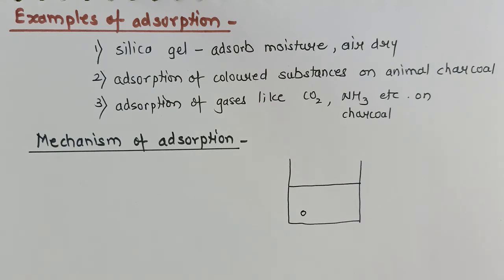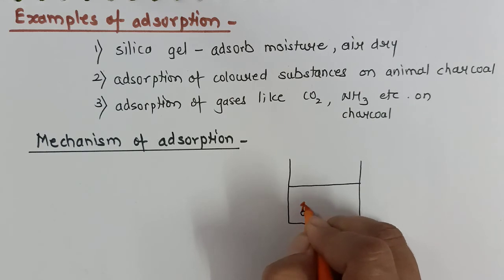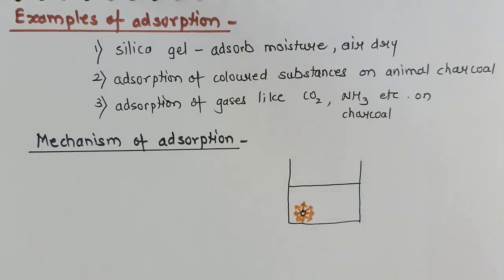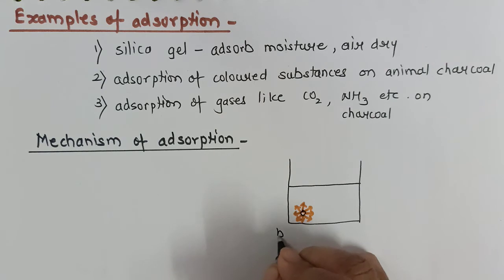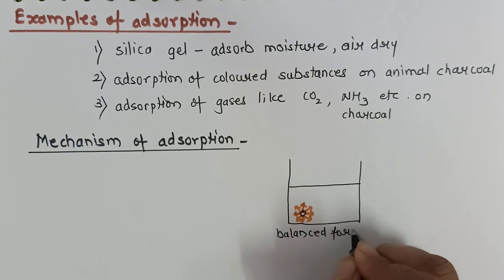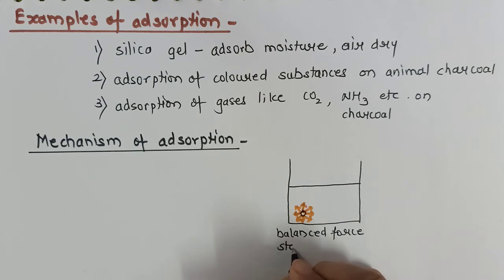The molecules inside the bulk experience equal forces from all directions, and therefore I will say the molecules inside the bulk are experiencing balanced forces, or they are in a stable condition.